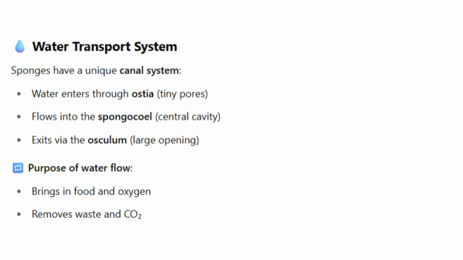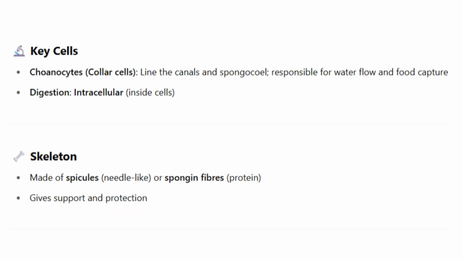Water transport system. Sponges have a unique canal system. Water enters through ostia, tiny pores, flows into the spongocoel, the central cavity, and exits via the osculum, a large opening. Purpose of water flow: brings in food and oxygen, removes waste and CO2. Cells: choanocytes, collar cells, line the canals and spongocoel and are responsible for water flow and food capture.